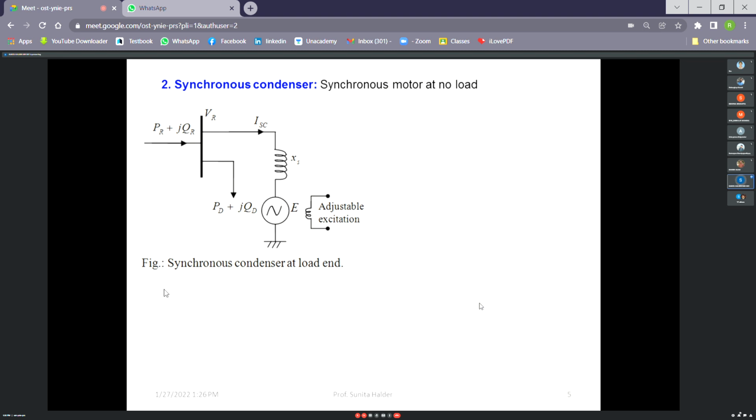Still, some active power will be required to compensate its losses, if there is any loss. Now here I have assumed that it is lossless. So you see, it is a synchronous motor at no load. When this synchronous motor is used as a synchronous condenser,